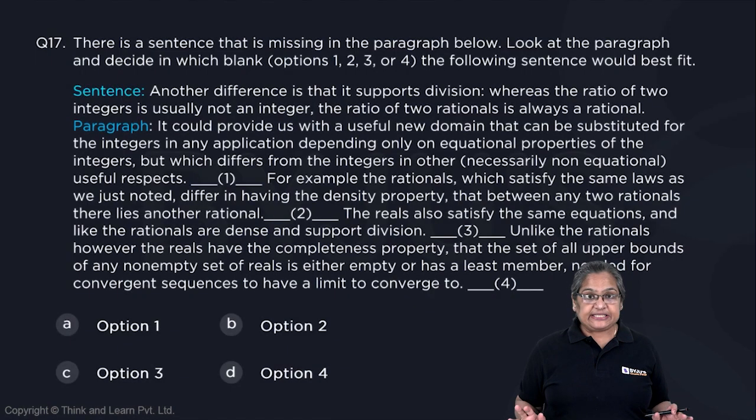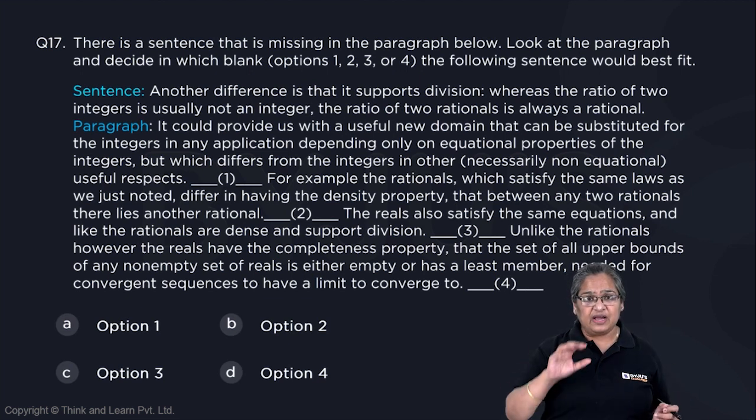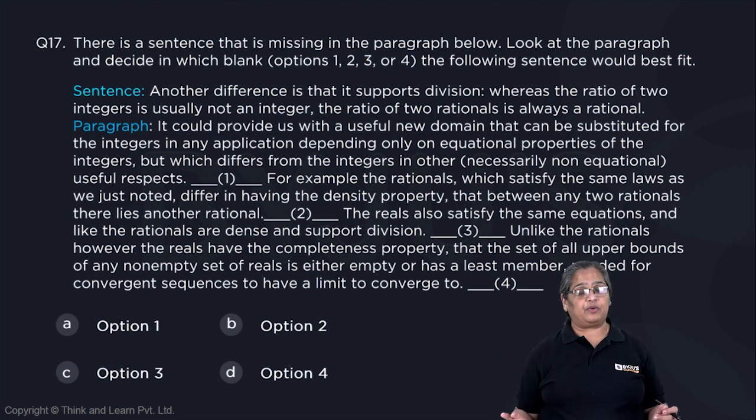The verbal ability section. First one is a para-completion question. Any para-completion question, or fill in the blanks, a paragraph is given. One statement has been removed and that statement is given to you. You have to figure out where the statement would fit best in the paragraph.